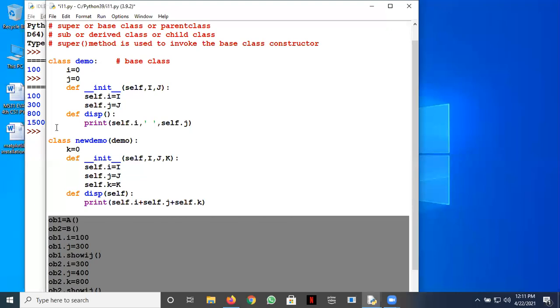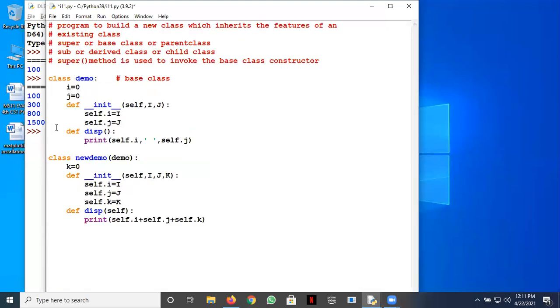I'm going to highlight the use of the super method for you. I've taken a demo class, which is a base class, and a new demo, which is a derived class. So how should I create the objects without using super? How can I run the code? Can somebody suggest? I can take an x object here of the demo class. Once I do this, will this work here?